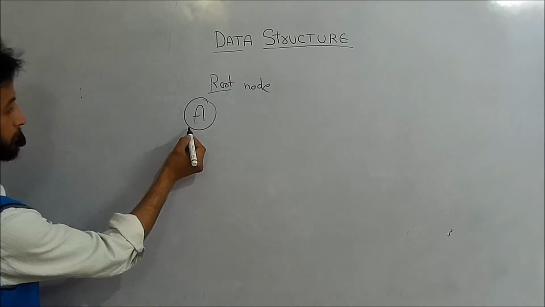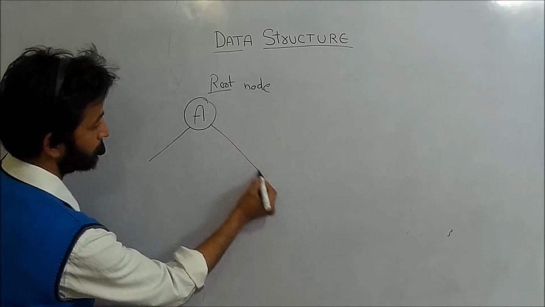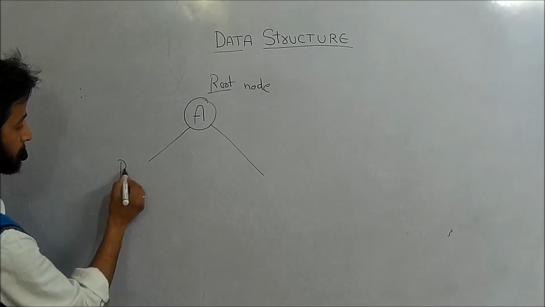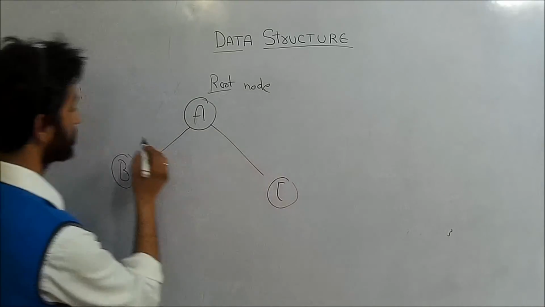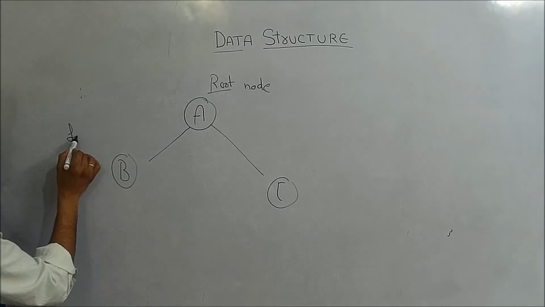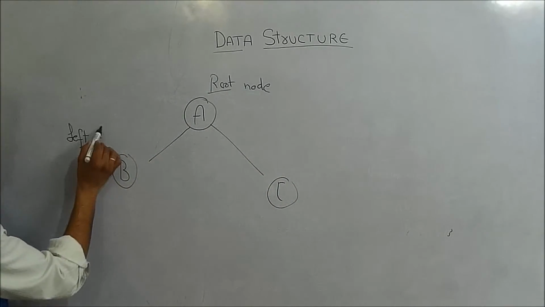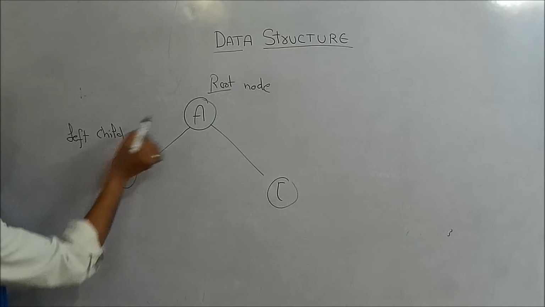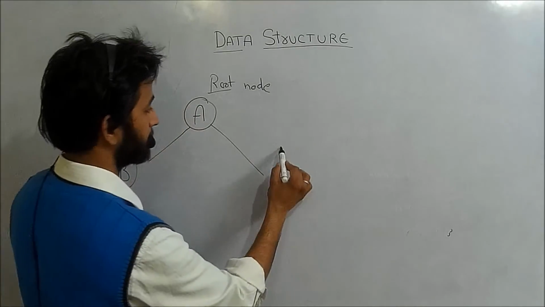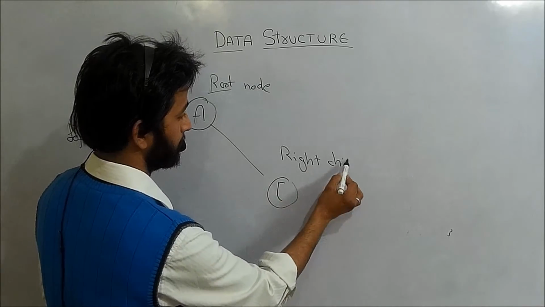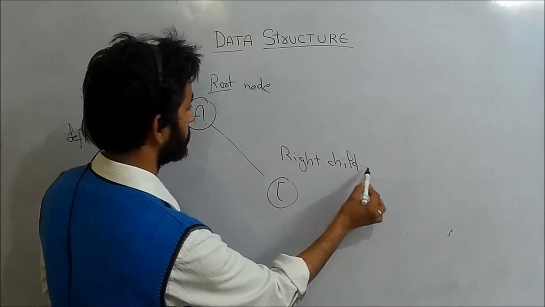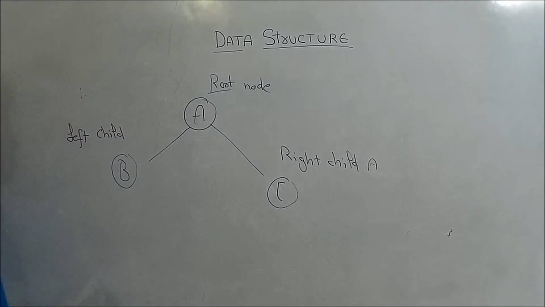Okay, so the root node may have two children. We can say that B and C. So we can say that this one is the left child of A and this one is the right child of A. Okay.